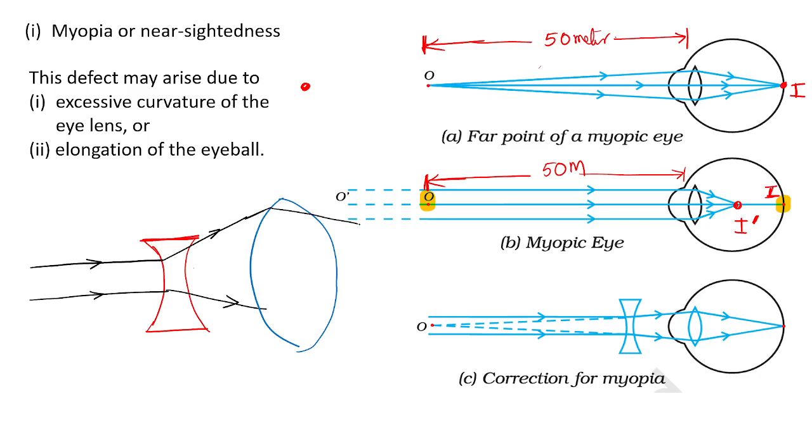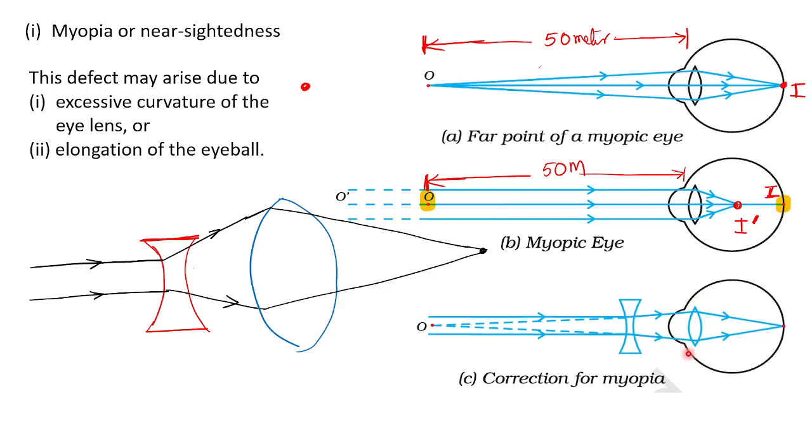So it will converge, but it will ultimately reach the retina. Why? Because before this sharp converging, a little bit of diverging is already done with the help of the concave lens. So even if the converging is too sharp, the image will reach the retina.